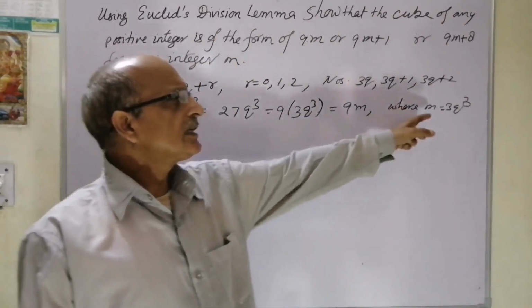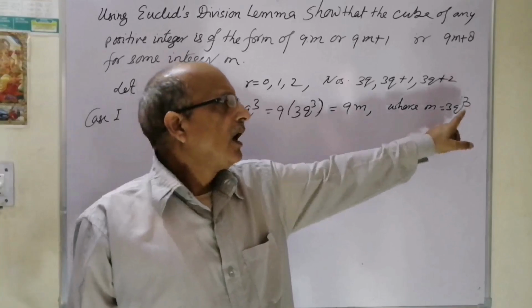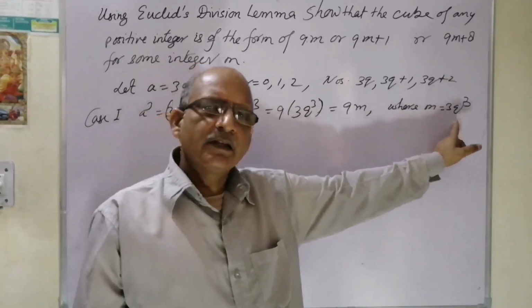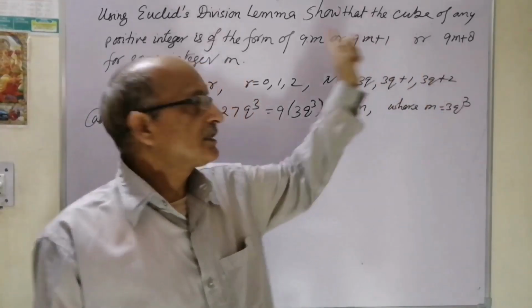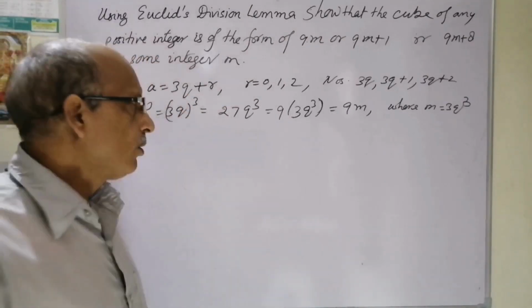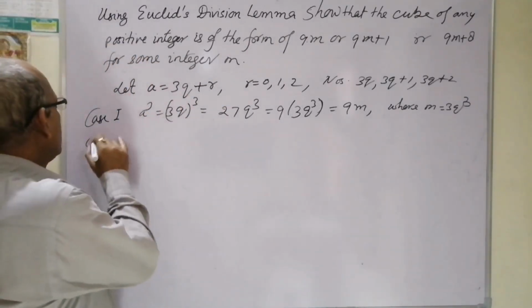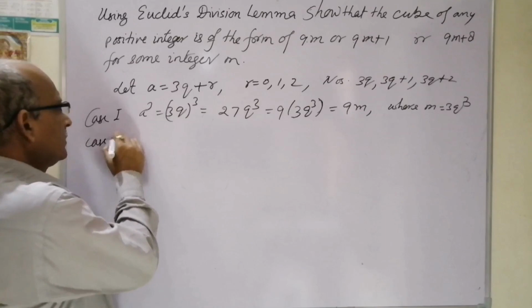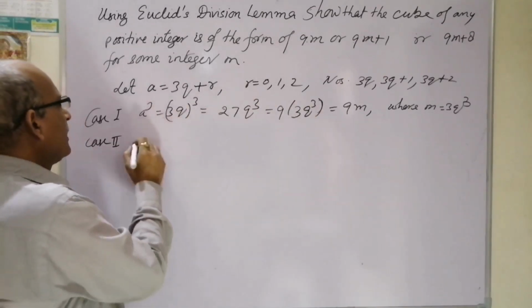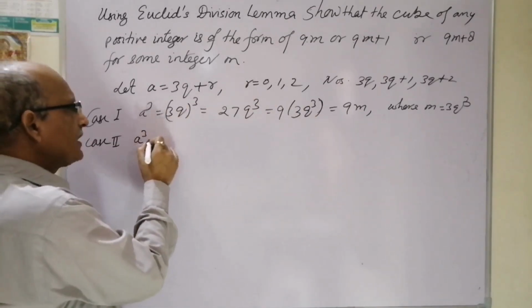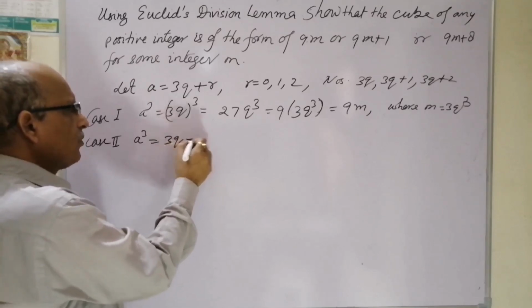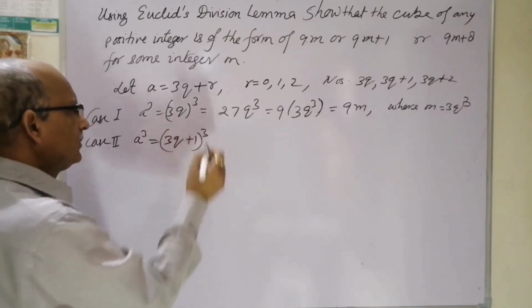q is any integer, then cube of it will be an integer, and cube of it multiplied by 3, again we will have an integer. That integer is considered by us m. Okay, case 2. Then in case 2 we'll have 3q plus 1 cube.